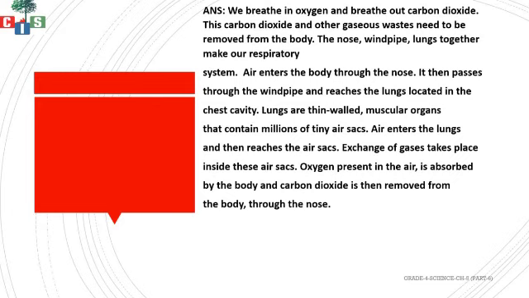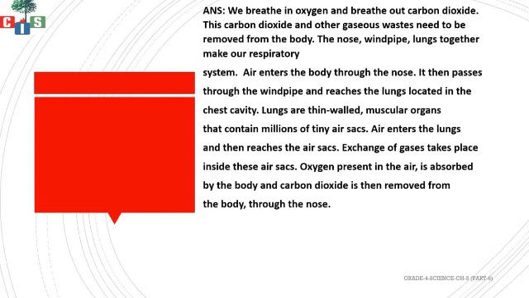So which are the parts of the respiratory system? Nose, windpipe, lungs. So air will enter through the nose, it will pass through the windpipe, then it is going to go into the lungs. Lungs are thin walled muscular organs, and they consist of very tiny air sacs.